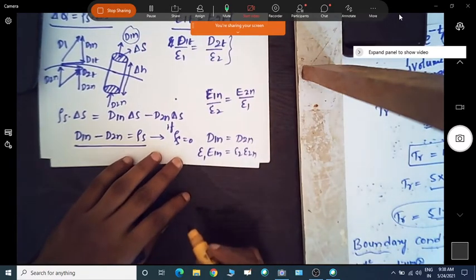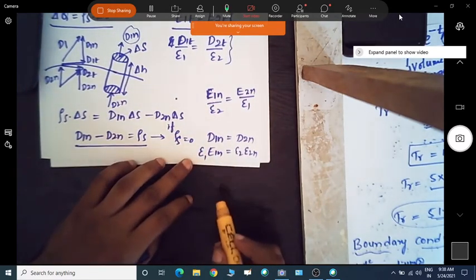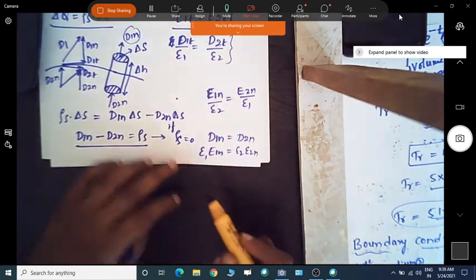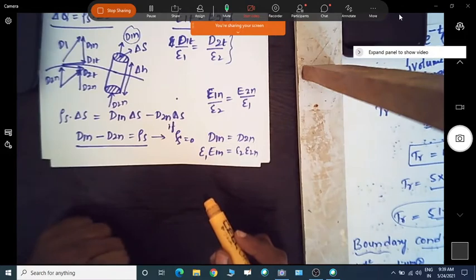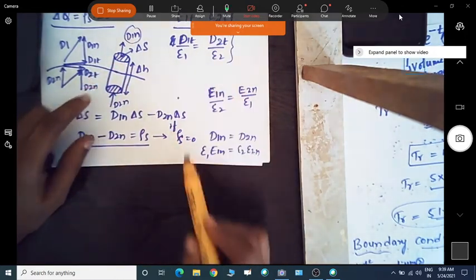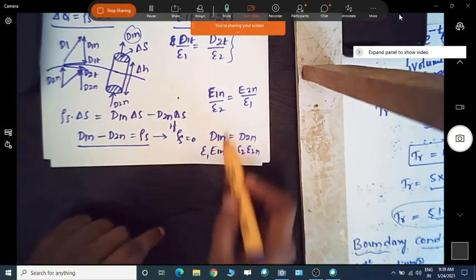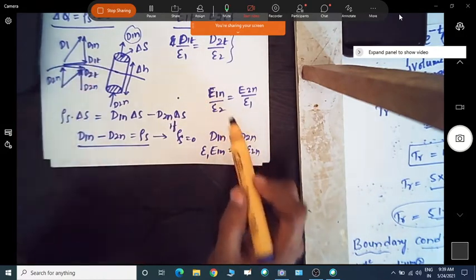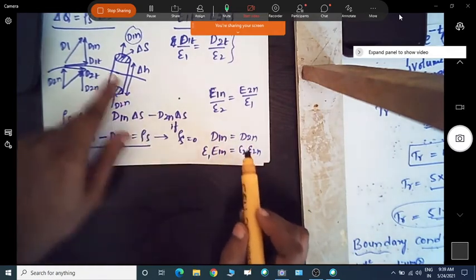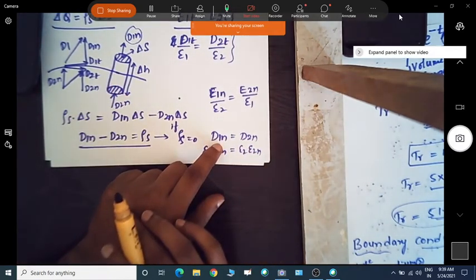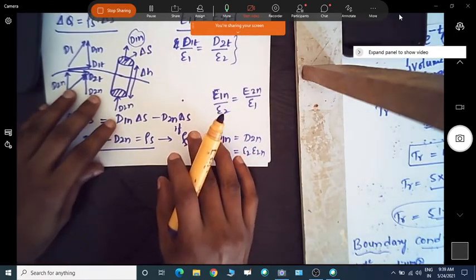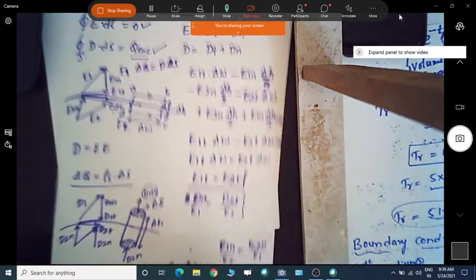So that also we can write in the ratio form. Okay, so there is a change in the electric field intensity at the interface. That is, there is a change in the normal component at the interface, and there is no change; the electric flux density is continuous at the interface. So these are all the conditions for the dielectric boundary. So let us have those four equations.